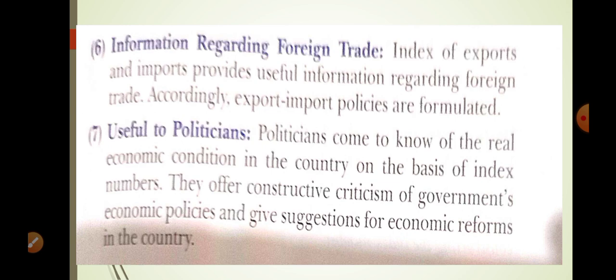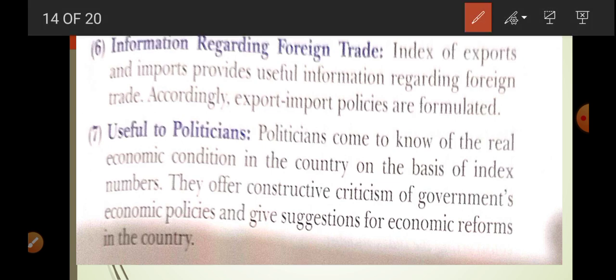Indexes of exports and imports provide useful information regarding foreign trade. Accordingly, export import policies are formulated. Useful to politicians. It is very helpful to understand the condition of the economy, and according to that they take many decisions and formulate policy.